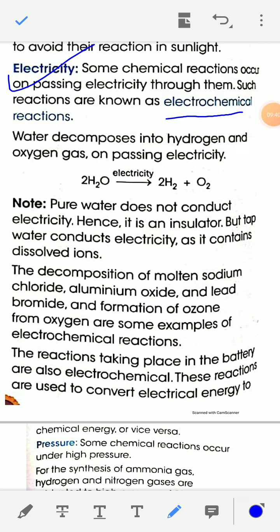An example of an electrochemical reaction is the decomposition of water on passing electricity through it. Water decomposes into hydrogen and oxygen gas on passing electricity. The reaction is 2H2O, with electricity, giving 2H2 gas plus O2 gas. This is an example of an electrochemical reaction.